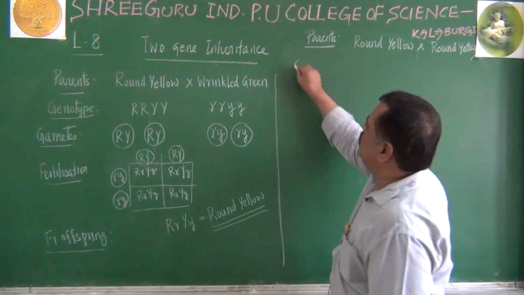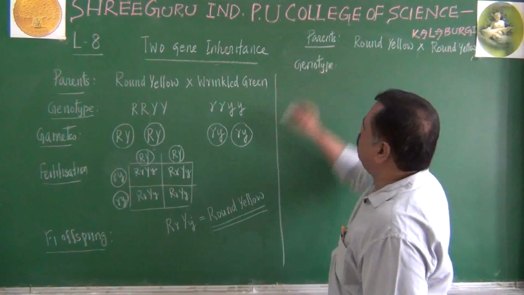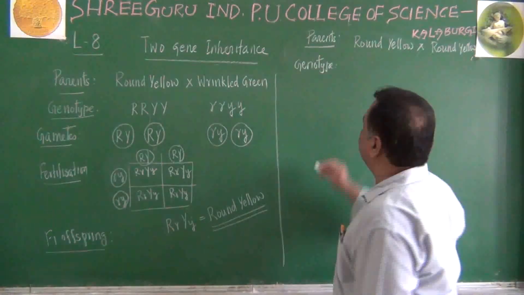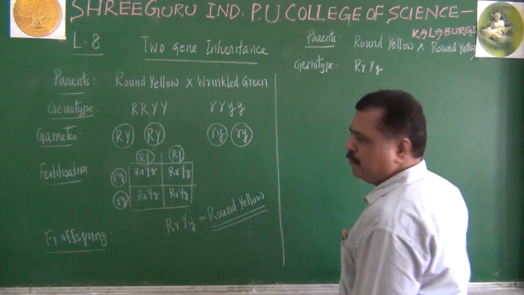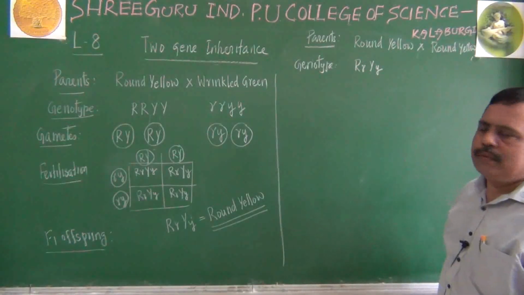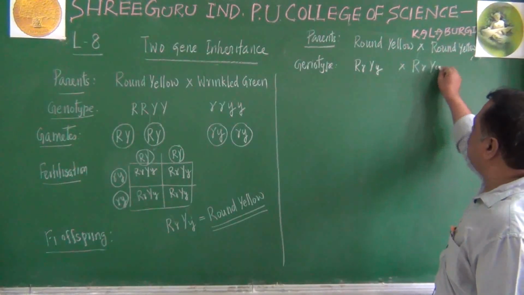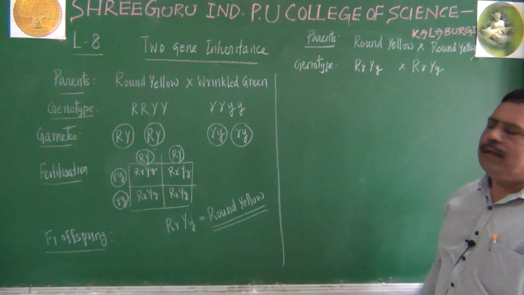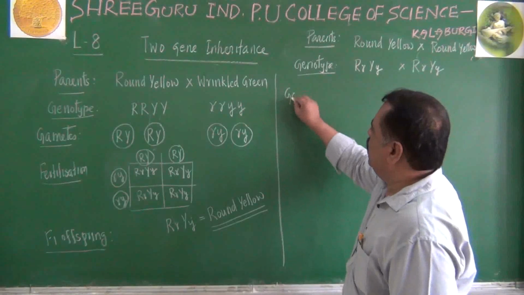What is the genotype of the parent? We know the genotype already. In Punnett square it is there. Capital R small r, capital Y small y. Why it is round yellow? Because of law of dominance. And here also round yellow, capital R small r, capital Y small y. Let us see what is the gamete produced here.